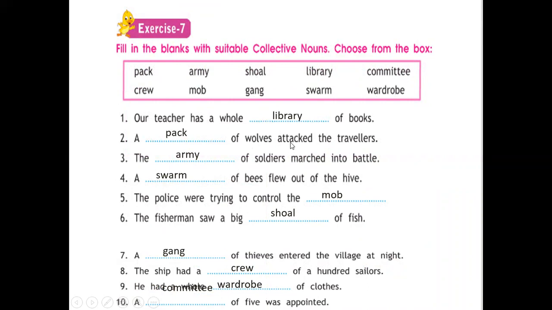A pack of wolves attacked the travelers. Here, pack of wolves. The army of soldiers marched into battle. For a group of soldiers, we use army. A swarm of bees flew out of a hive. For a group of bees, we use swarm. The police were trying to control the mob. The fishermen saw a big shoal of fish. A gang of thieves entered the village at night. Here, for the group of thieves we use gang. The ship had a crew of 100 sailors.